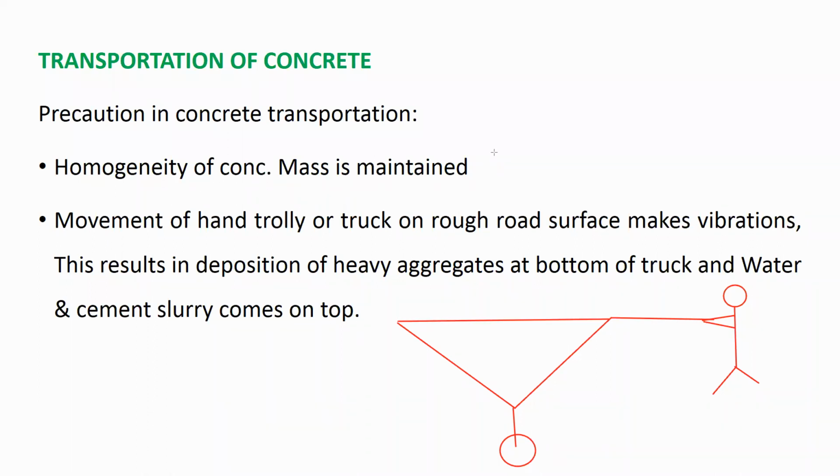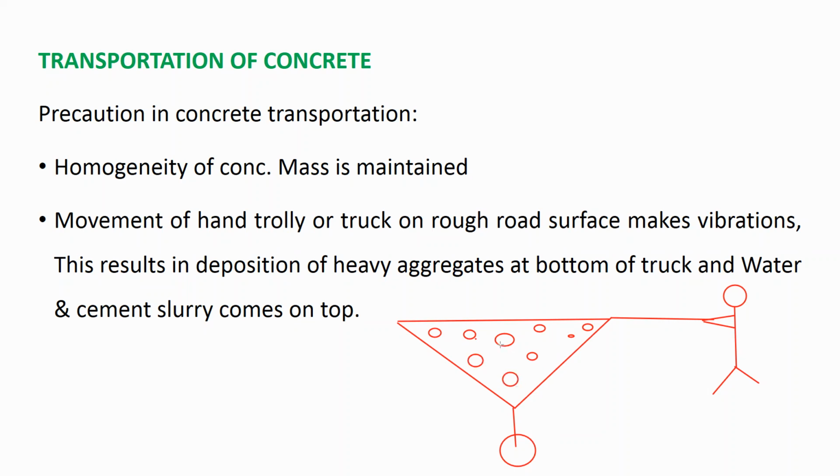If your coarse aggregate, fine aggregate, cement, and sand are all over the concrete in a uniform way. Suppose the circles I am drawing, the big circles, are coarse aggregate, and if they are everywhere in the concrete in a homogeneous manner.